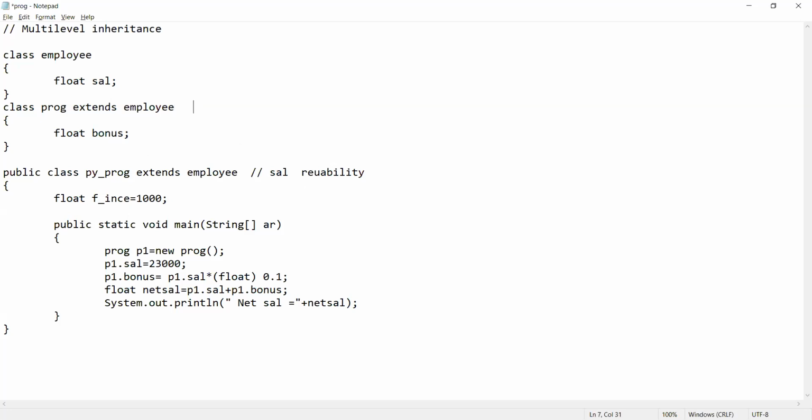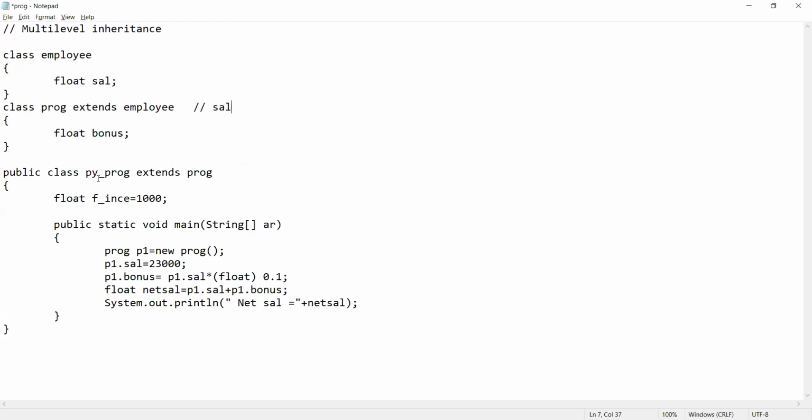Now let's see this part, and extends programmer, because it is a programmer. Fine. So let's see the relationship between employee and programmer. The salary is coming from the employee, and the bonus is its own property. So in short, the programmer class will have two properties, salary and bonus.